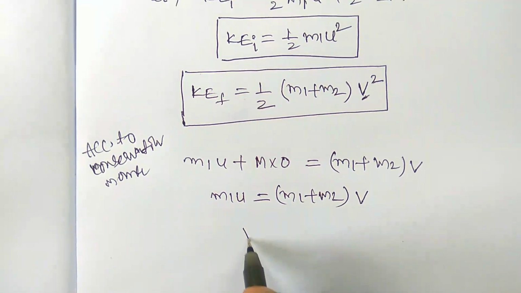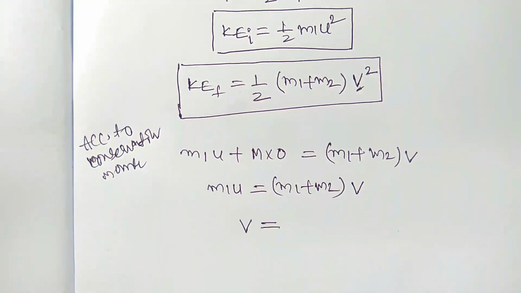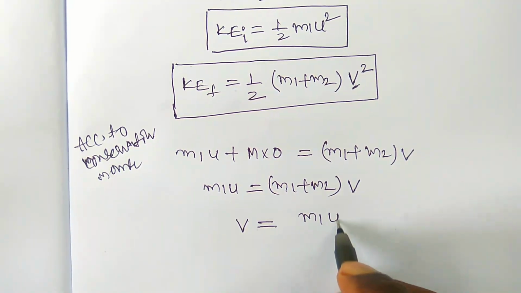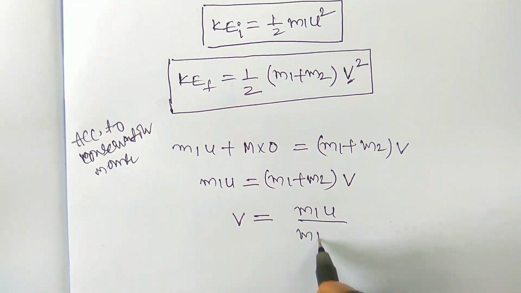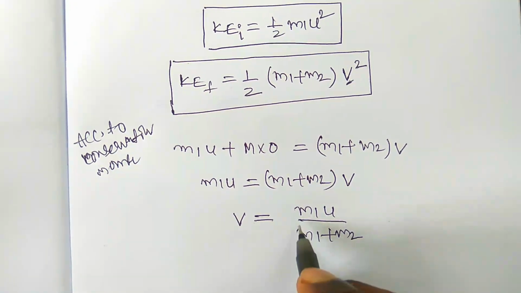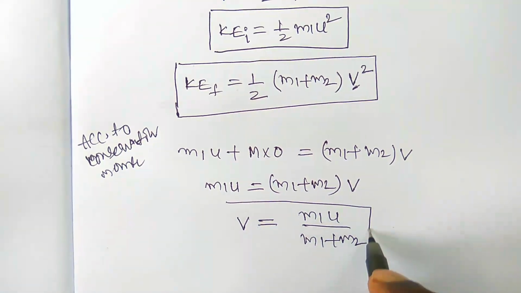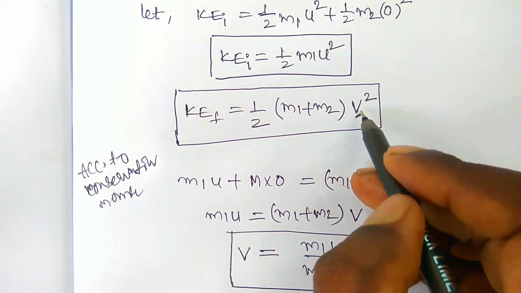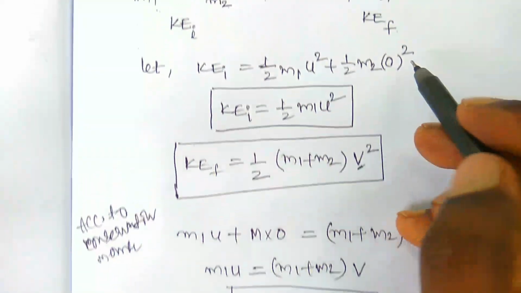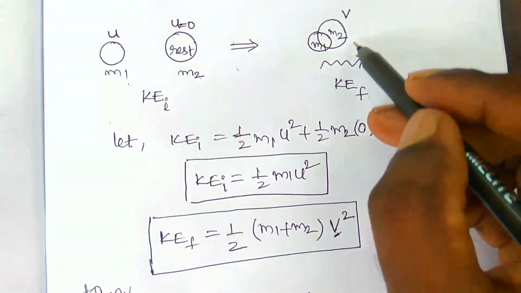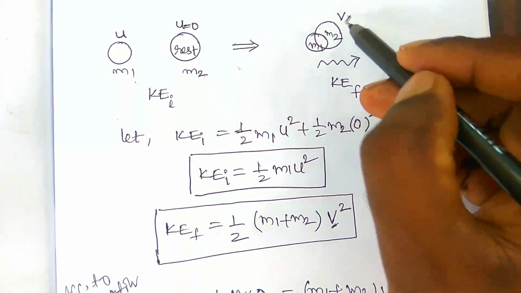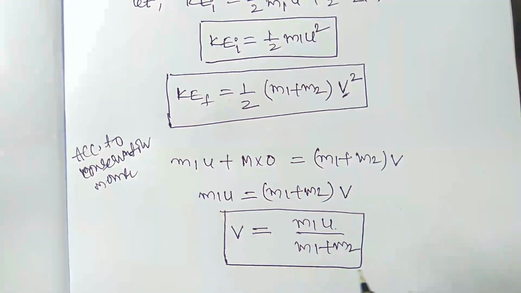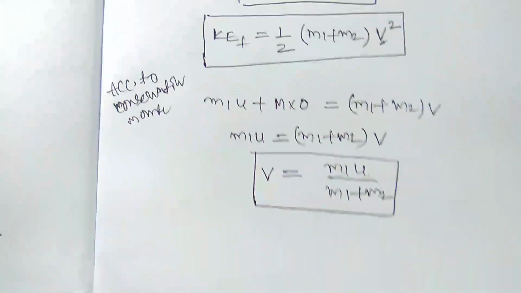The value of v, the velocity of the system after collision, is m1 u by (m1 plus m2). So this is the velocity of the system after collision. Here we have to substitute this value in the kinetic energy final.